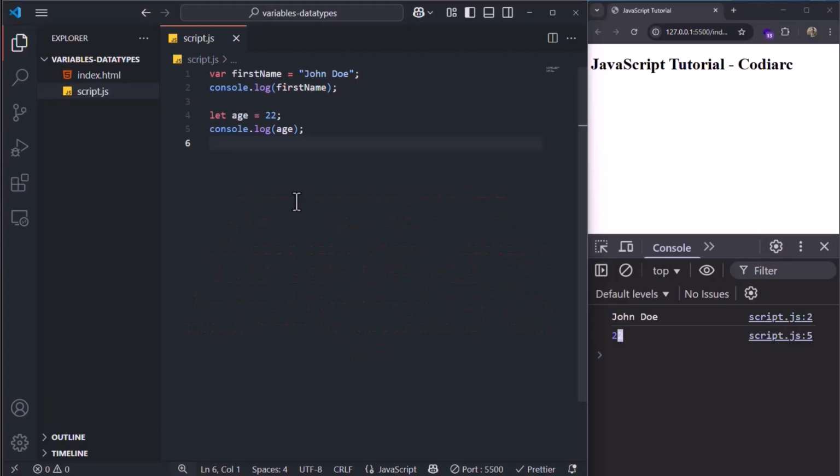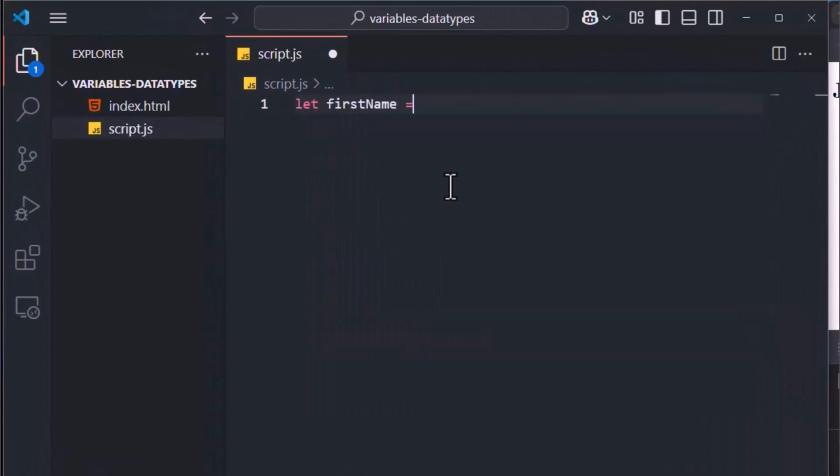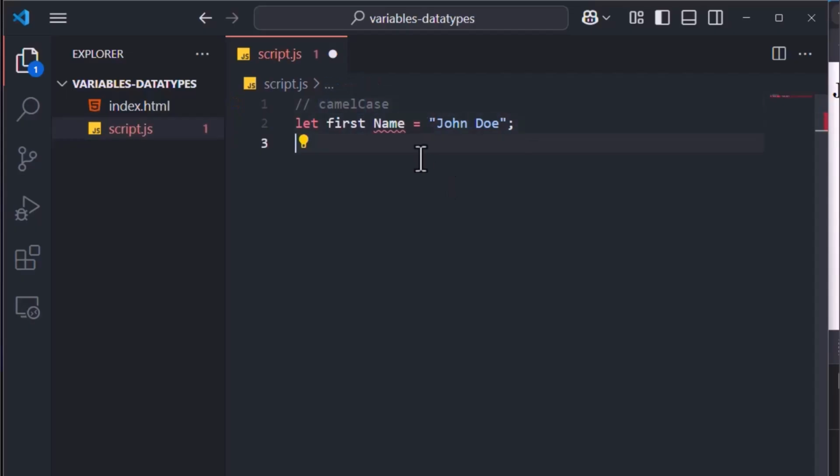Now let me show you how many ways there are that you can name your variables. Let me erase all of them. If you want to create a variable called first name, the first one is actually firstName. This one is called the camel case. And camel case means that the first letter of the variable is not capitalized, but because you can't put spaces in variables, when you get to the second word, you must write the first letter capitalized.